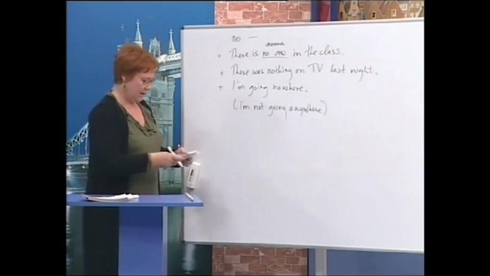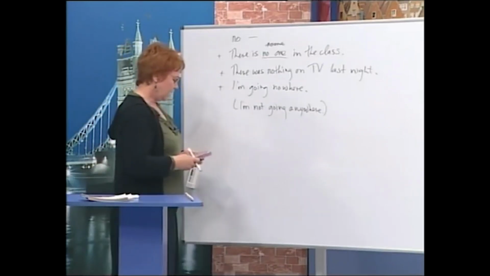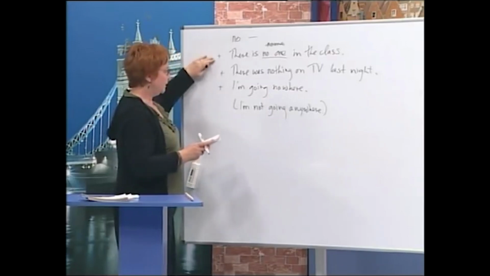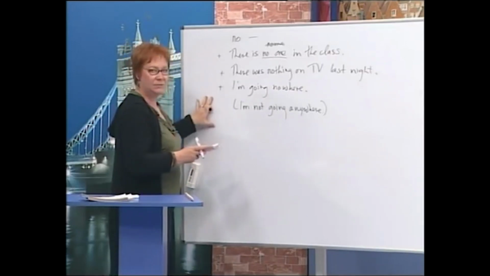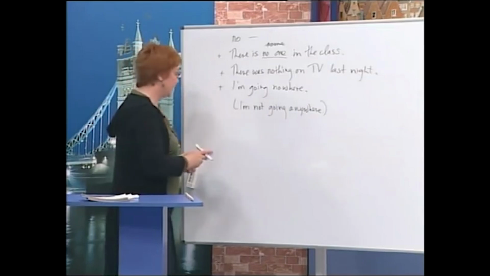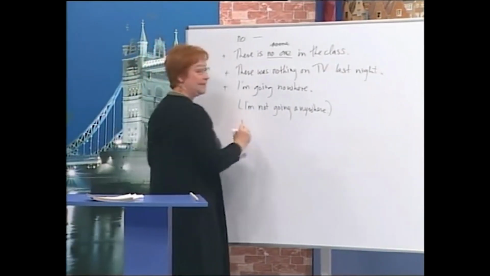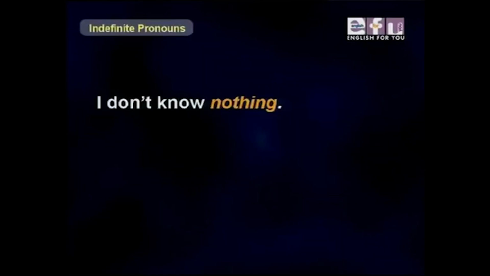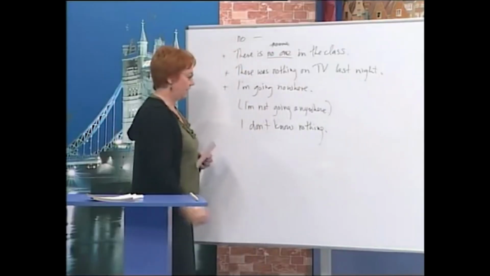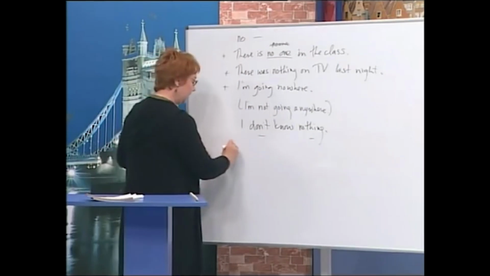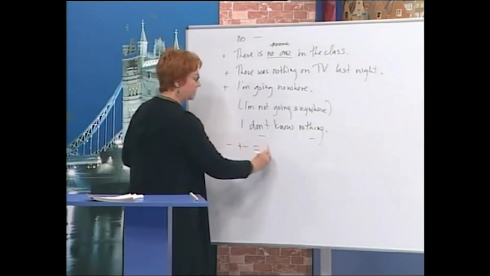Now, again, when we use this as a positive, we only use these as a positive. We cannot say a negative and nothing. So here's an example. This is a bad example. I don't know nothing. We have a negative and a negative. And you know if you have a negative plus a negative, you have a positive.